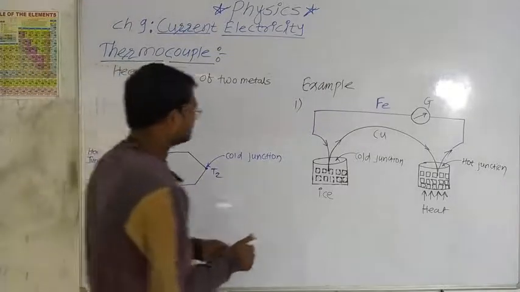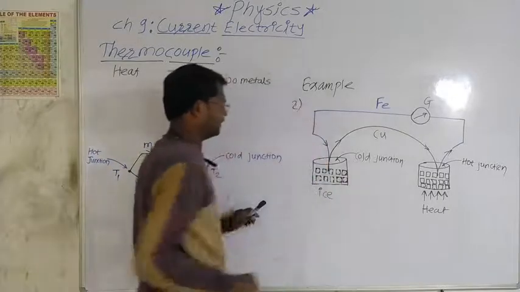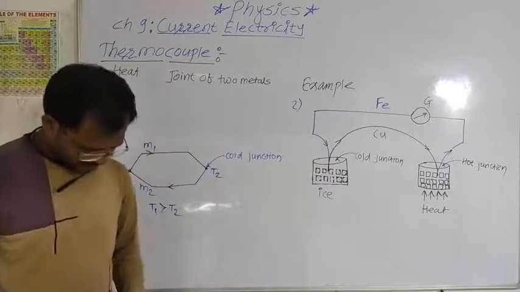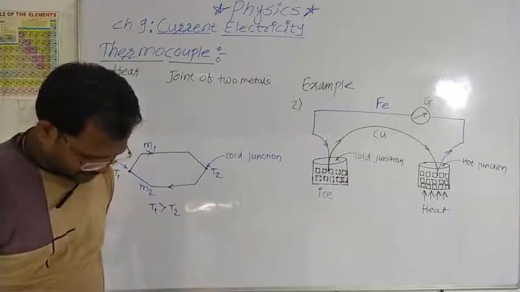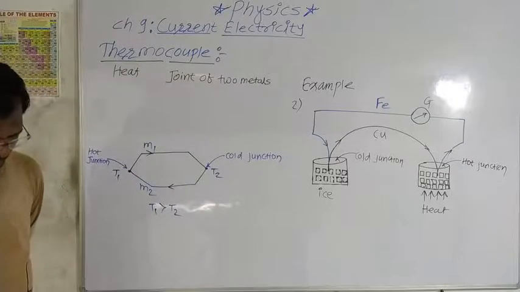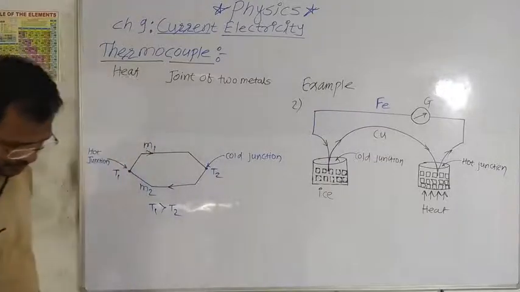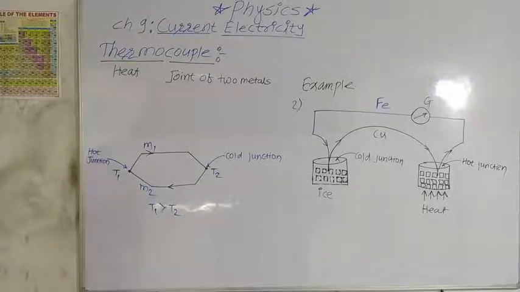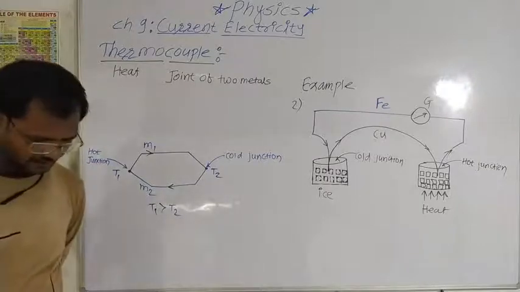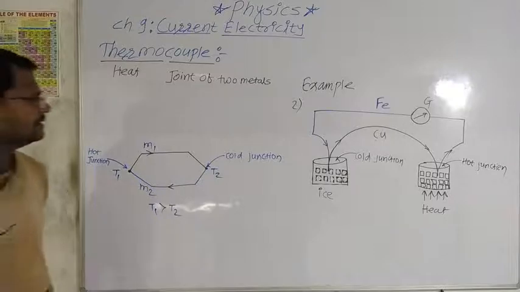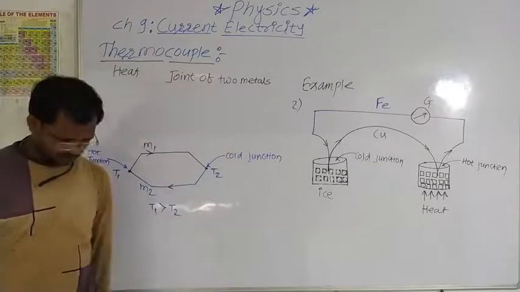This is second example of thermocouple. In this second example, we are using two metals, copper and iron. The current flows from copper to iron at the hot junction. This effect is reversible. The direction of the current will be reversed if the hot and cold junctions are interchanged. This is the concept of thermocouple.